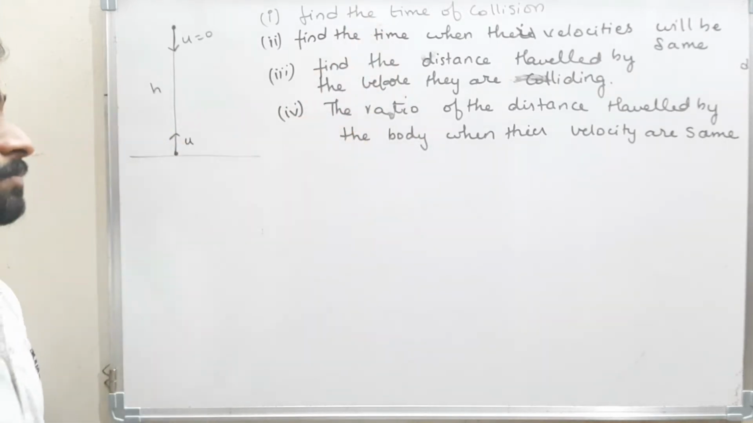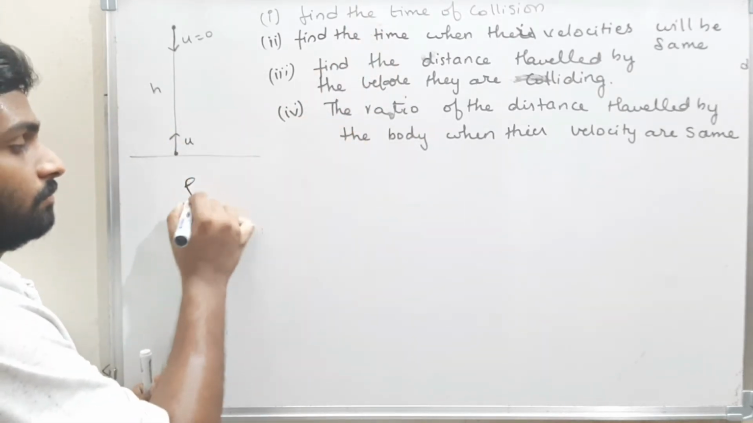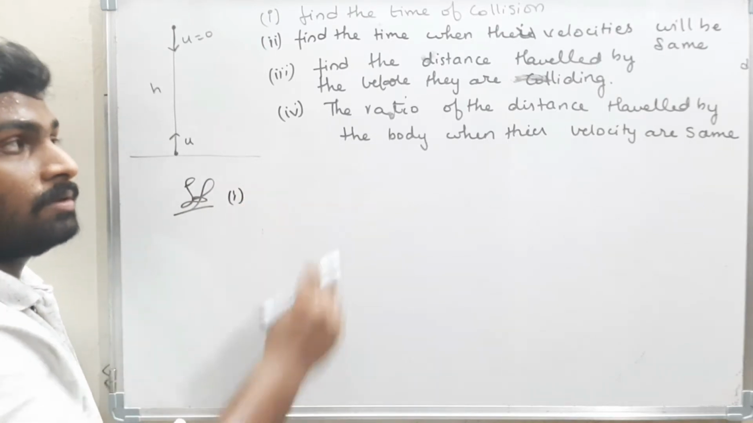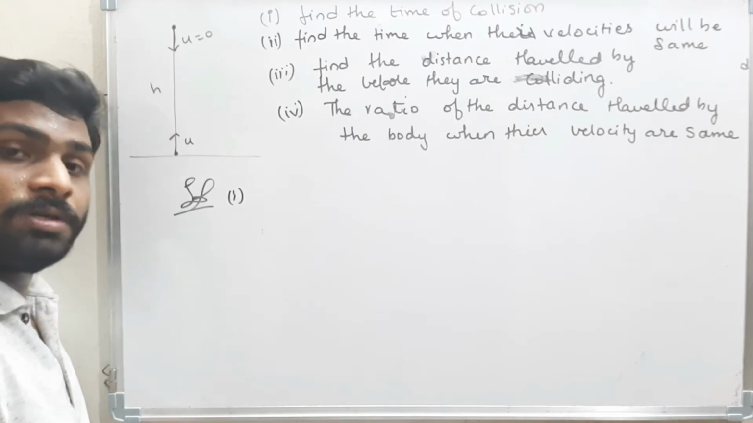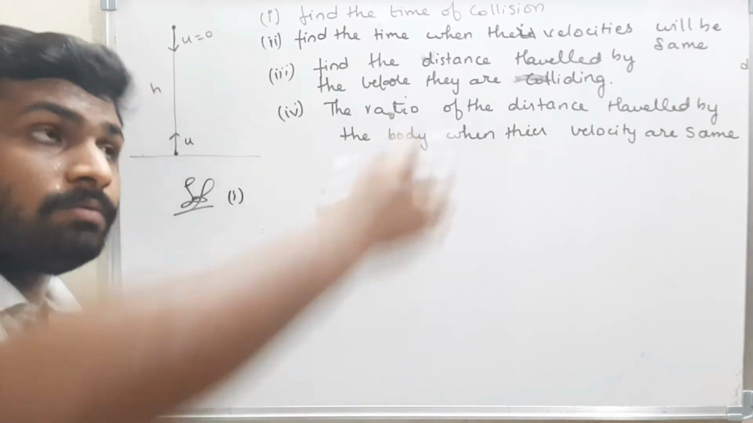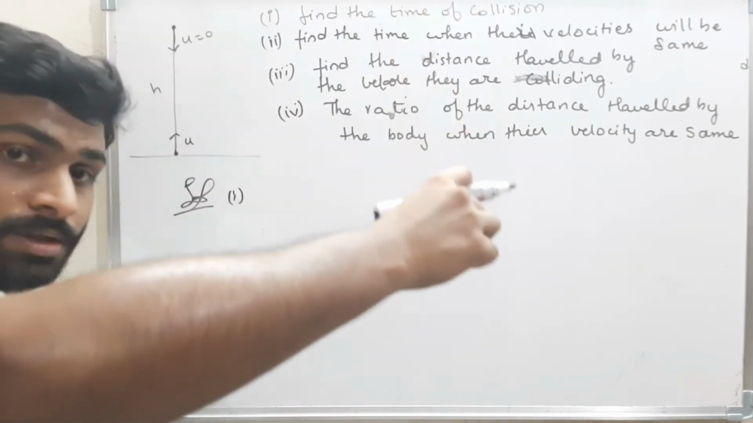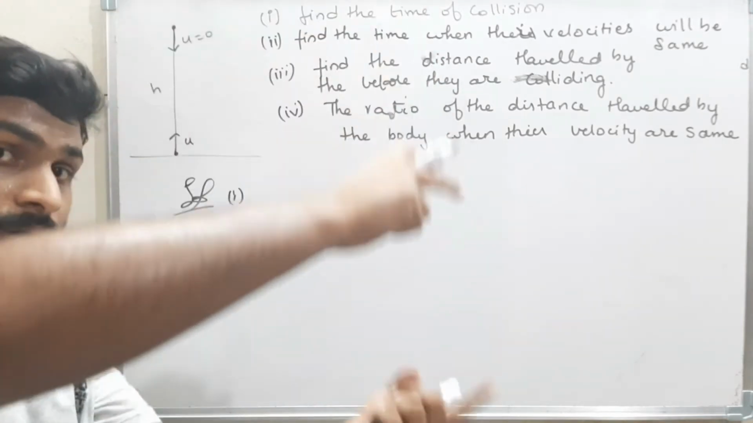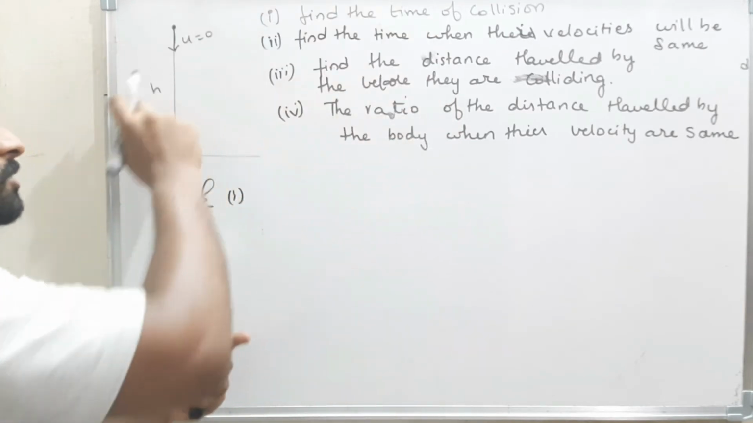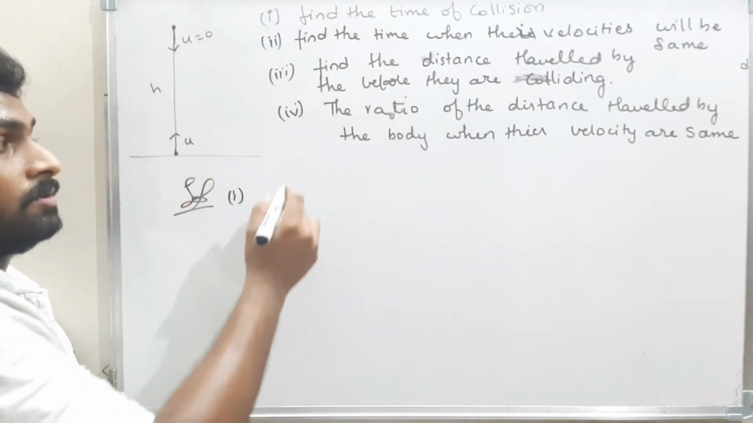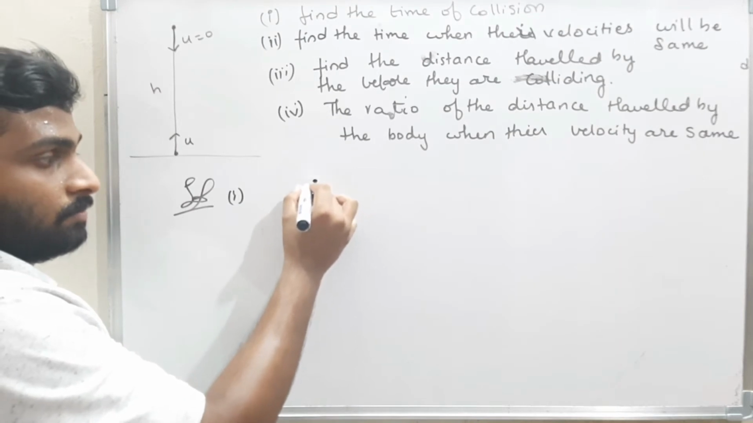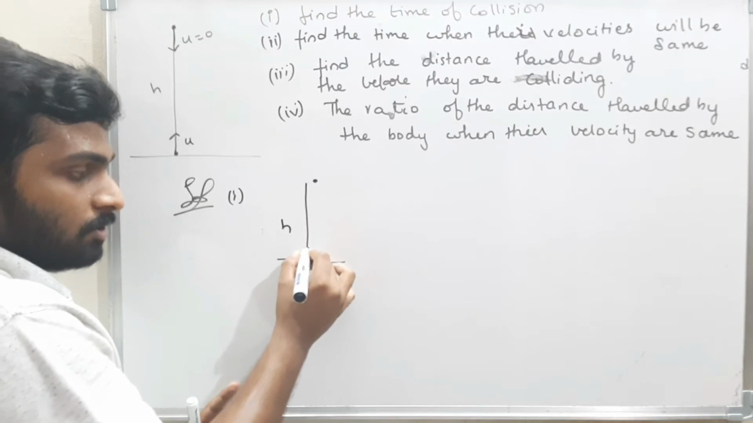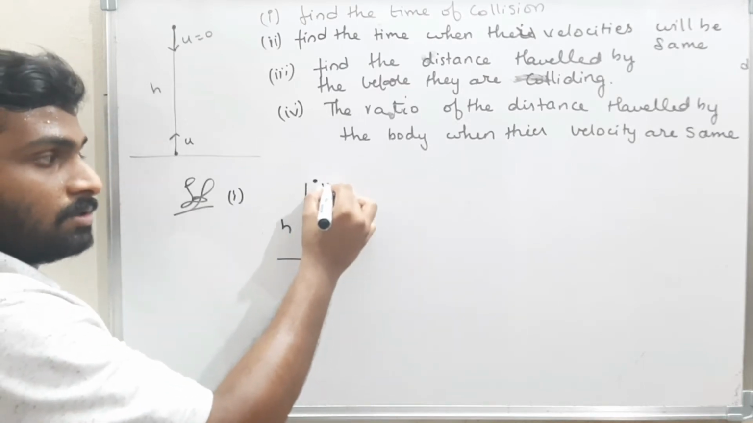Now see what I am doing. See here, find the time of collision. That means, what is the time of collision? When the bodies will collide. The bodies will collide when the distance traveled by this body and the distance traveled by the down body will be equal to the sum of the distance traveled by the bodies, equal to h. That means, see here, this is the height h, this is the body which is projected with the velocity u, and this is the body which is left freely.